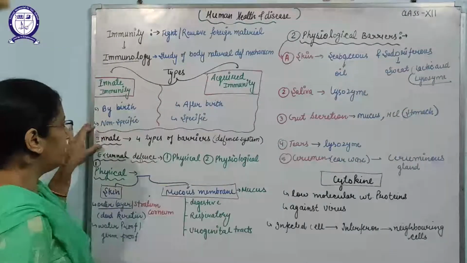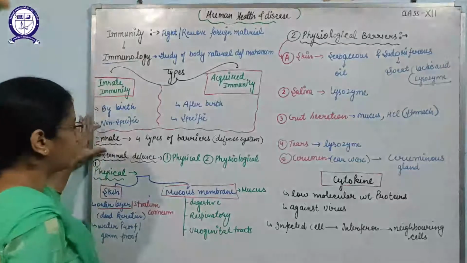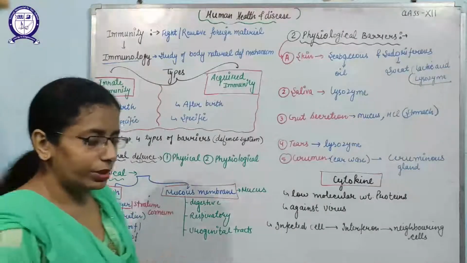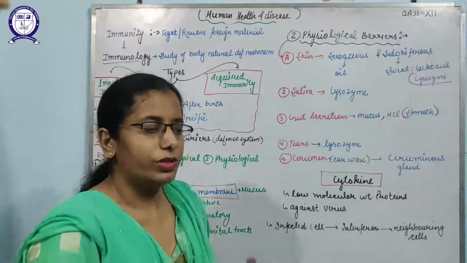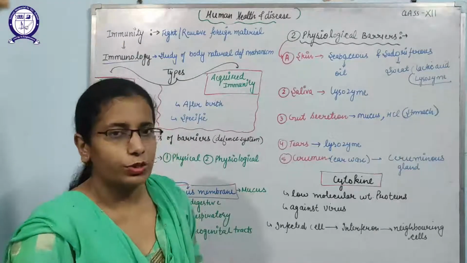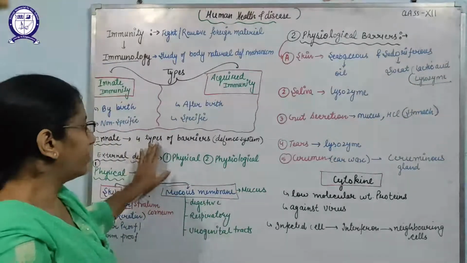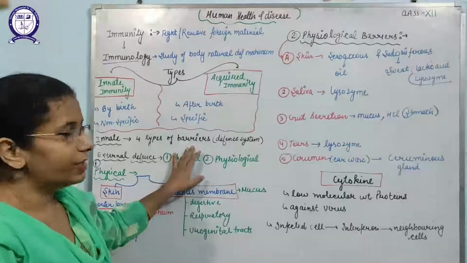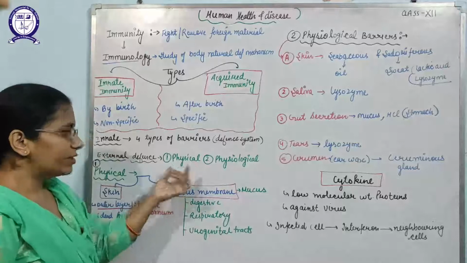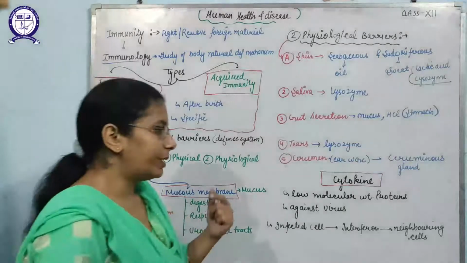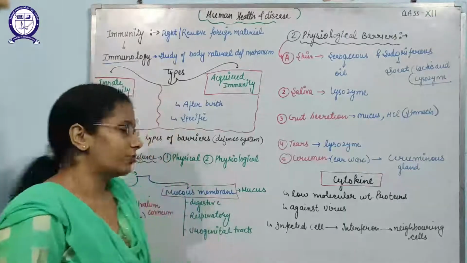Okay, so if we discuss these immunities in detail one by one, first is innate immunity, that is by birth. That means our body has developed special mechanisms to avoid pathogens or to kill them. Innate immunity covers four types of barriers, and they provide a special defense system to our body. These are physical barriers, physiological barriers, cellular barriers, and cytokine barriers. We will discuss them one by one.